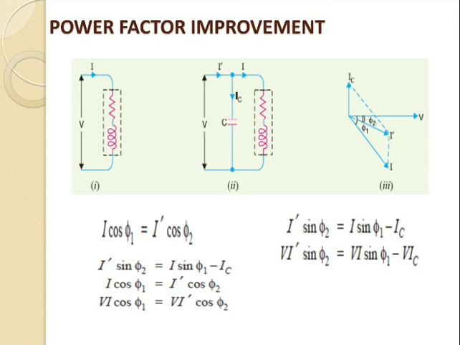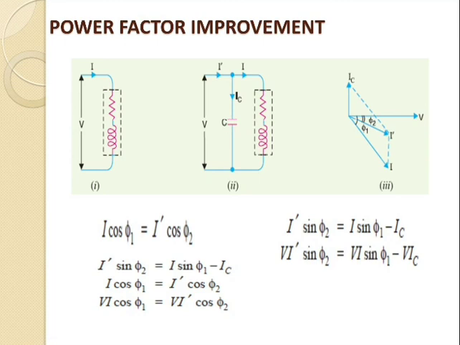In order to improve the power factor, there are devices which can provide a leading current, which we get by connecting a capacitor in parallel with the load. The capacitor draws a leading current and partly or completely neutralizes the lagging reactive component of the load current. So this increases the power factor of the load.